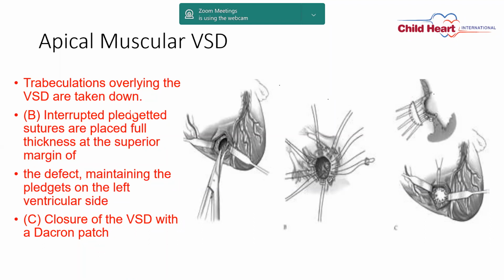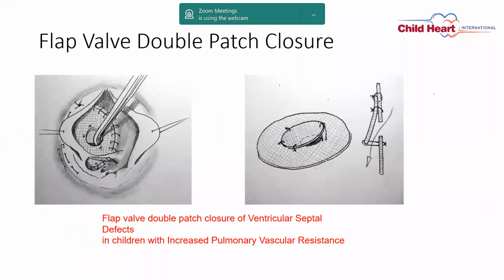Through the incision, you can divide the trabeculae which are coming in the way, and interrupted pledgeted sutures are placed with full thickness, and you can close the VSD with this approach. And after that, you can close the defect in double layer. So these are the commonest approaches to the VSD, and there are tips for VSD closure.